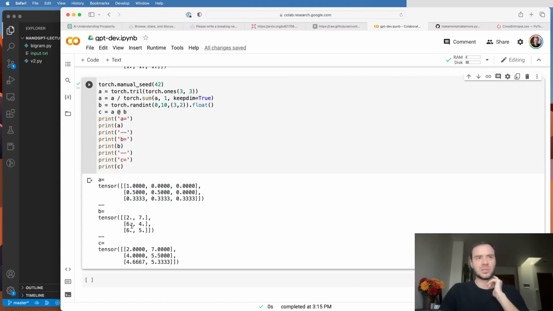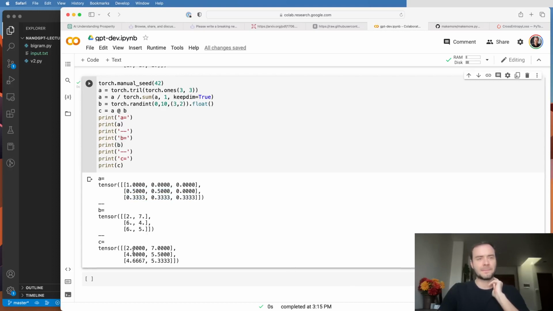And now when we do A multiply B, what are we getting? Here we are just getting the first row. Here now we are getting the average of the first two rows. Okay, so 2 and 6 average is 4, and 4 and 7 average is 5.5. And on the bottom here, we are now getting the average of these three rows.